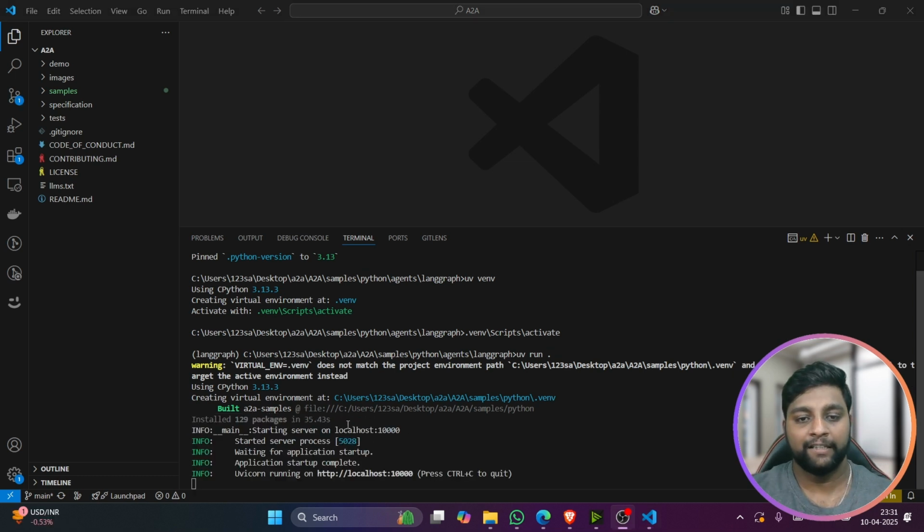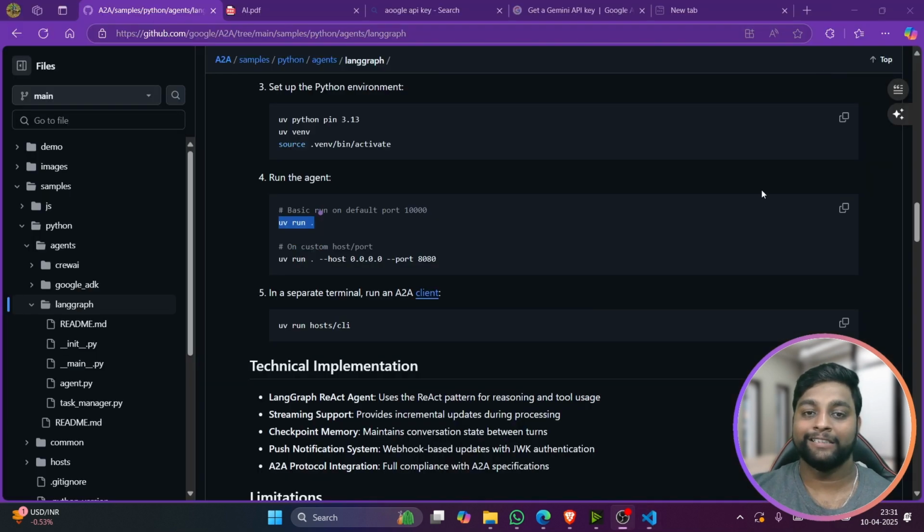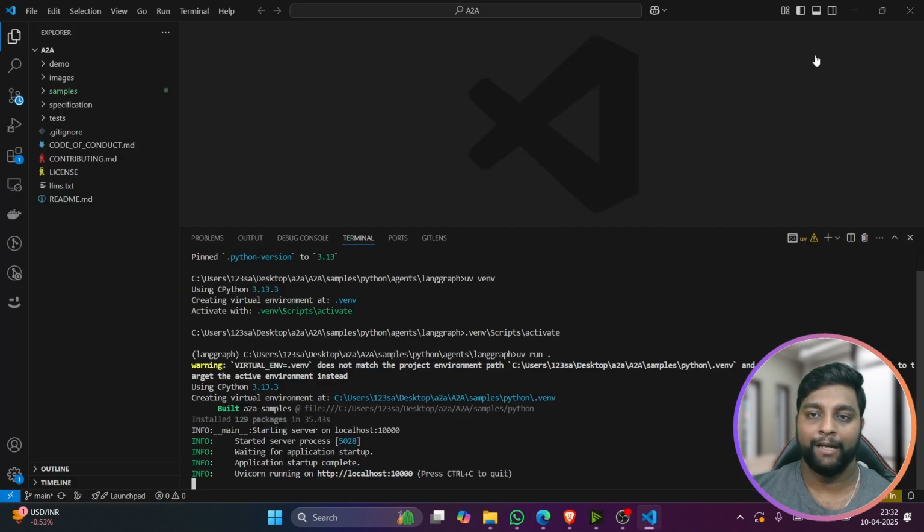Okay, you can see here it has started. By default, the port is localhost 10000, and you will not be given any UI here, guys. Don't worry, don't open this port. So the next task, you have to run another command, that is uv run host /cli. For this, you have to open a terminal again.